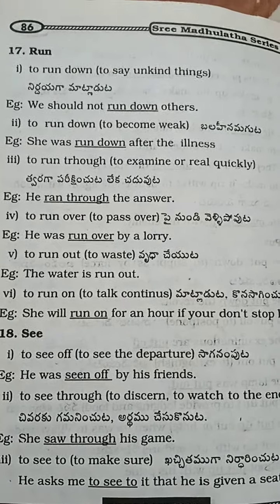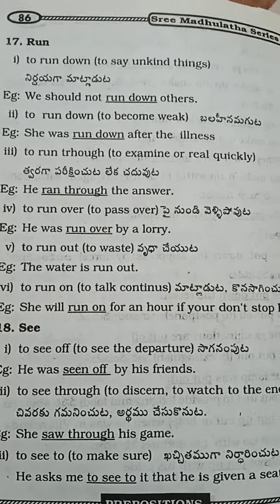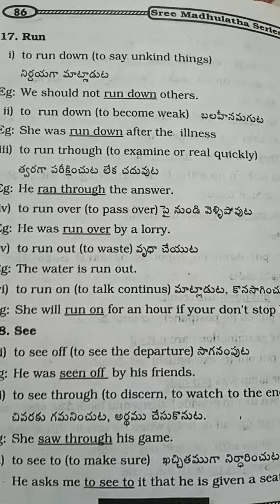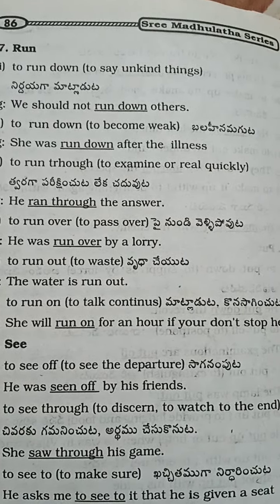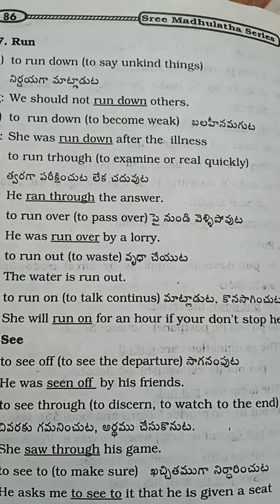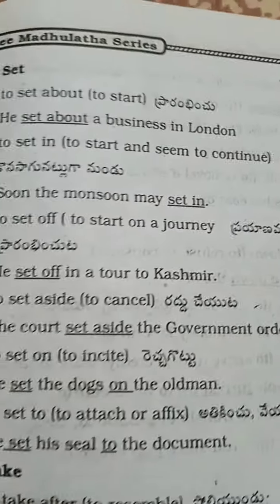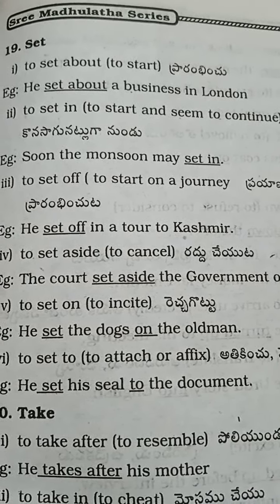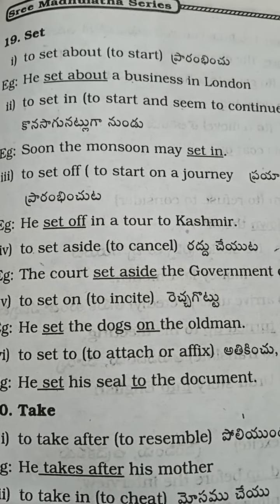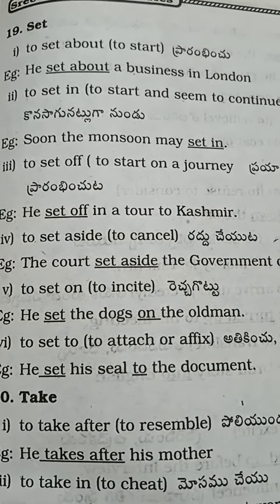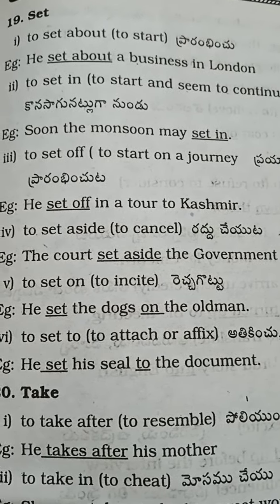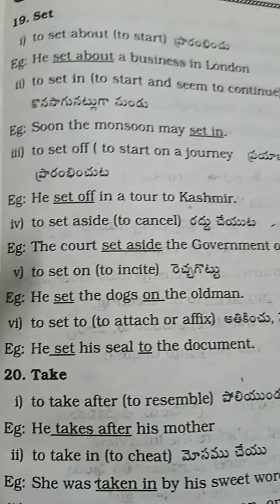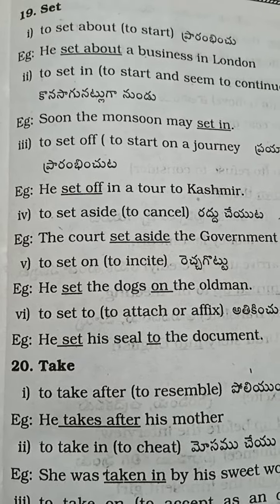Next word, see. To see off. He was seen off by his friends. To see through. She saw through his game. To see to. He asked me to see to it that he is given a seat. Set. To set about. He set about a business in London. To set in. Soon the monsoon may set in. To set off. He set off on a tour of Kashmir. To set aside. The court set aside the government order. To set on. He set the dogs on the old man. To set to. He set his hand to the document.